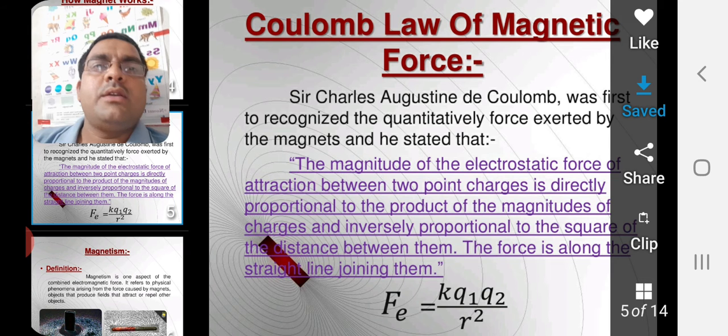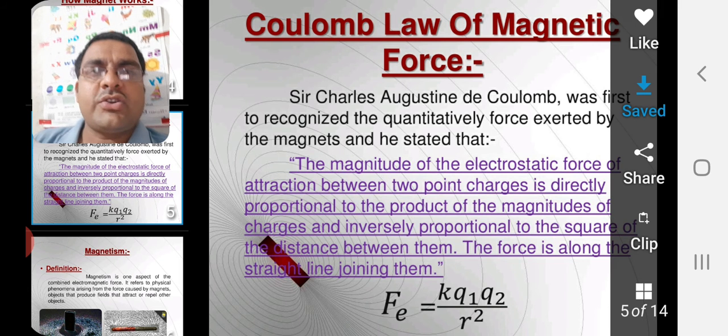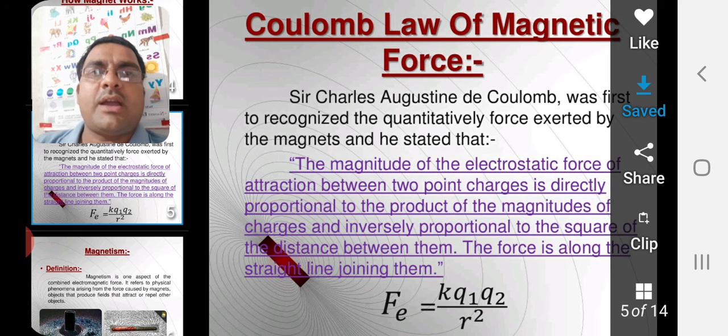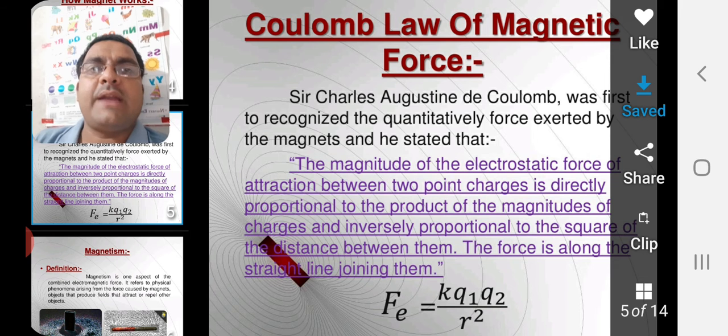Now we will learn Coulomb's law of magnetic force. This law was given by Sir Charles Augustin de Coulomb, who first recognized quantitatively the force exerted by a magnet.